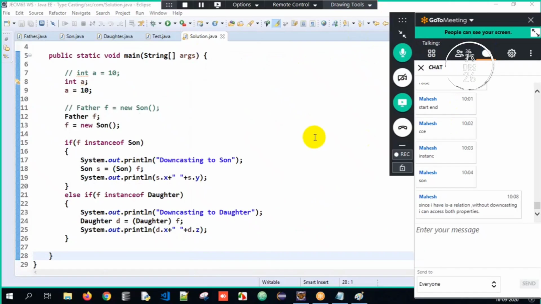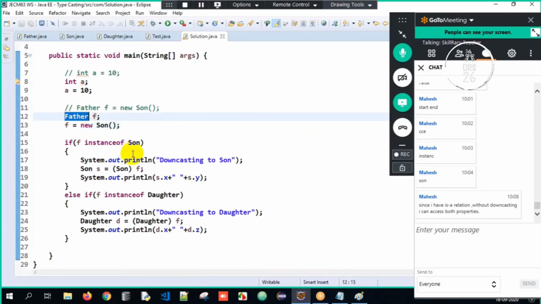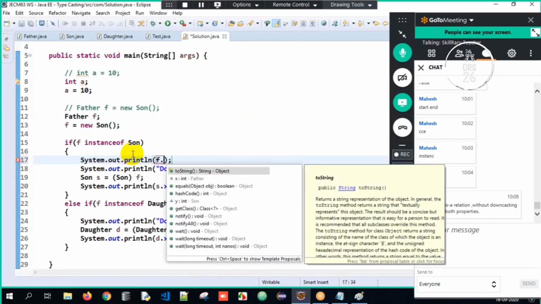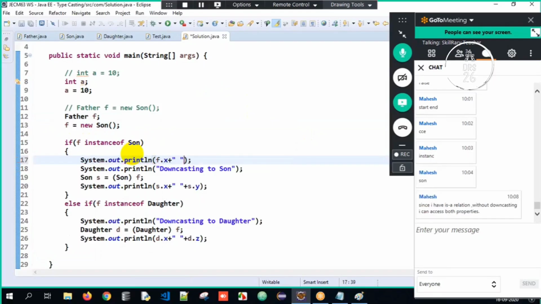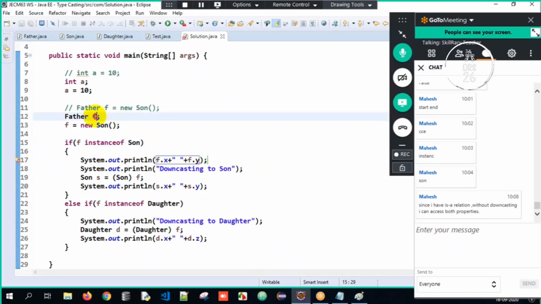There's one question: since I have an is-a relationship, without downcasting can I access both properties here? Your answer is no. You might have stored the Son class object in the Father reference, but F is of type Father. So when I write System.out.println(f.), I can only access the properties of Father. If I want to access the properties of Son, it will give an error. See, it's giving an error: y cannot be resolved or is not a field. So F is of type Father and I can access only Father class properties.